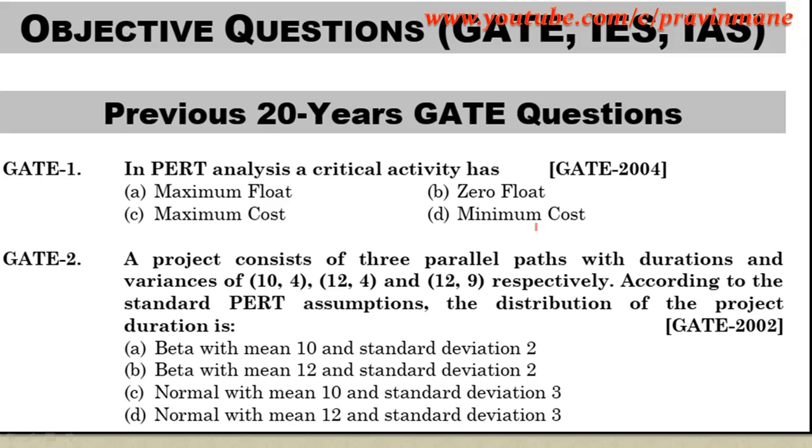Now these are the most important objective questions used in GATE, IES previous 20 years question papers. Here I have given you only questions, you just solve them. If you don't understand the theory I have explained, you need more theory. You just refer to the playlist given in the description box regarding project management. Then you go and solve these questions.